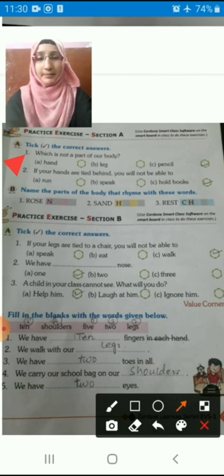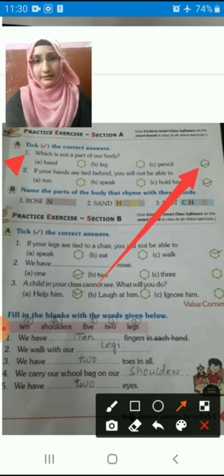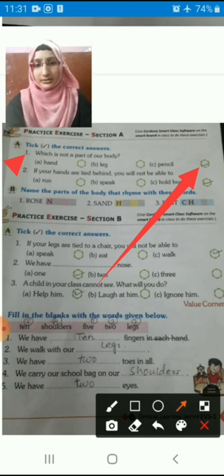Now, C1, pencil. Pencil is not a body part, right? So we have to tick on that pencil, children. You can see here as I have done for you, right? You can copy the same. You have to put one right mark, okay? So which is not a body part? Pencil is not a body part, right?